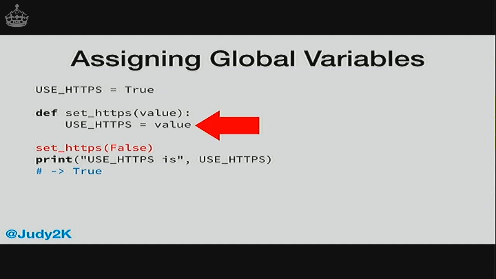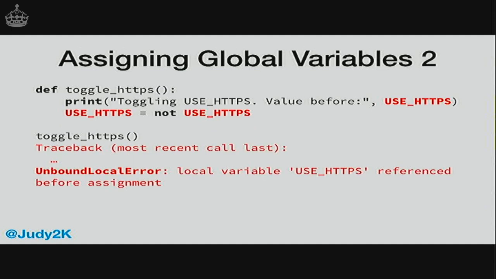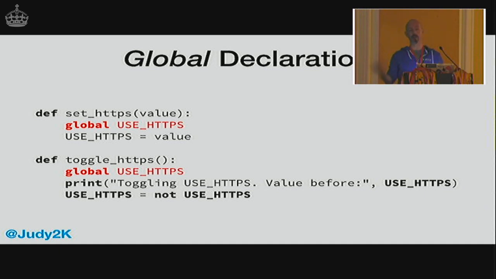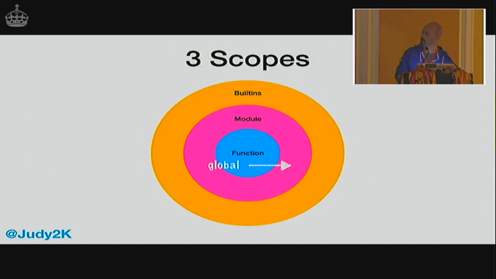I'm really rushing through this. The way that you get around this is to use the global statement at the start of your function definition. This just says, when I refer to use HTTPS, you need to use the global definition rather than a version inside the function. So the global statement allows you to get from a function to module scope.